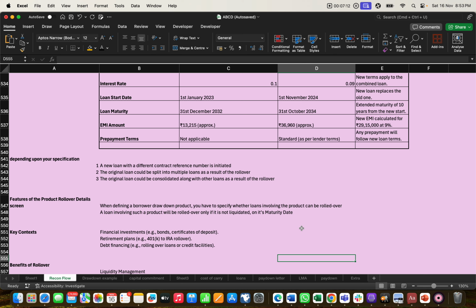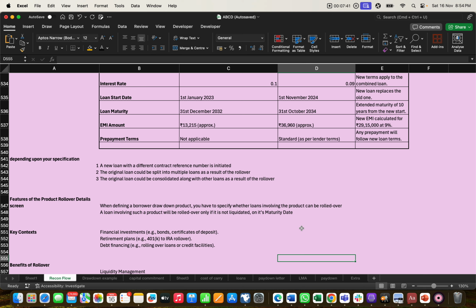So that's why the original and the old loan should be specified into different categories, but the terms and conditions will be the same. The third point says that the original loan could be consolidated along with other loans as a result of a loan rollover. So some specifications will be different, but some specifications will be combined together.